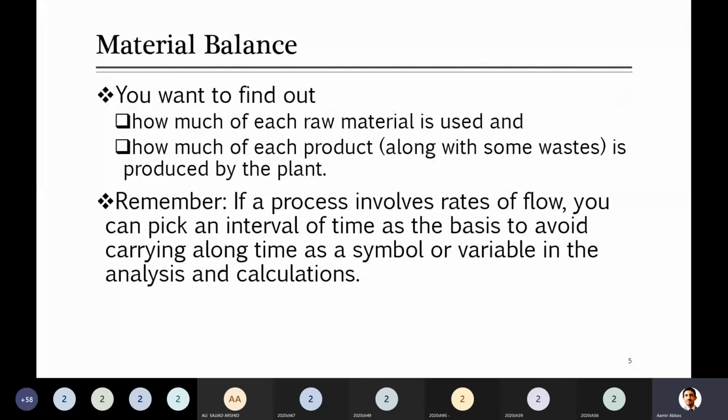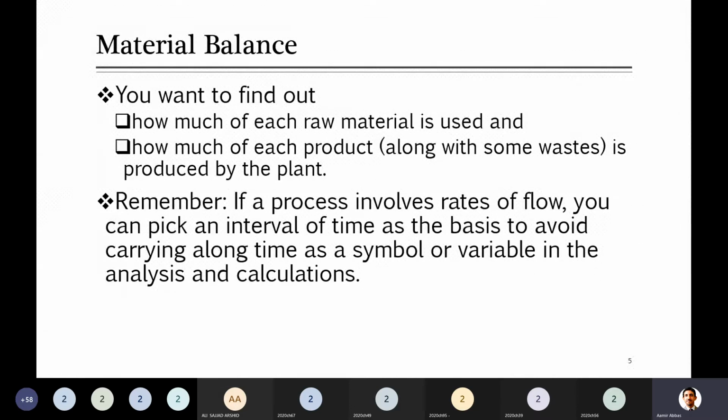So this is some general stuff about material balance. If I just summarize, most of the time you calculate flow rates or their composition. For a simple system, something is entering and leaving. Some are given, some you don't know, you have to calculate. But if there are reactions, then the system becomes a bit more complex. Sometimes you need to mention how much raw material is used, how much product is produced, how much of one product and how much of another is produced, based on the given conditions. All this you do during material balance calculation.